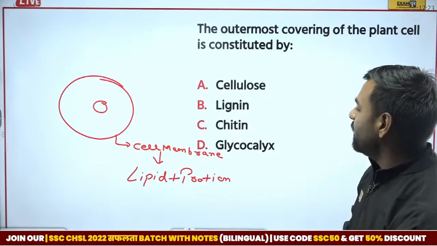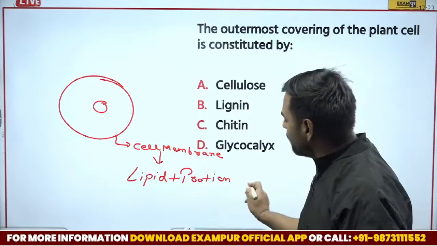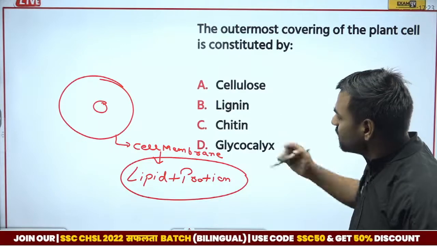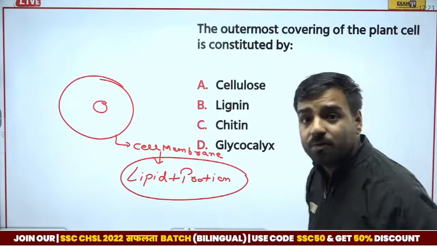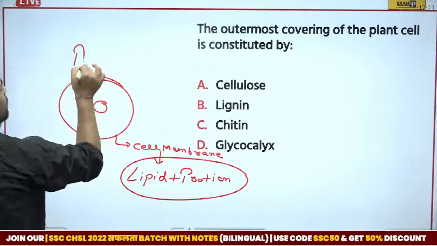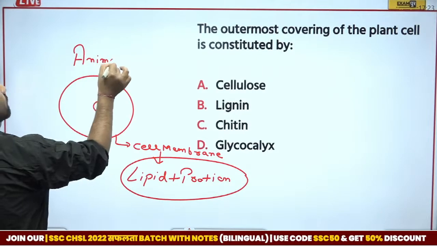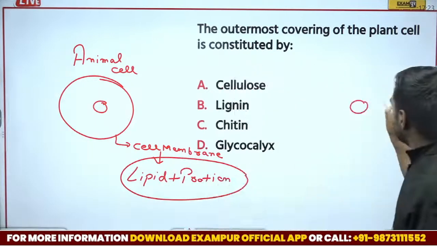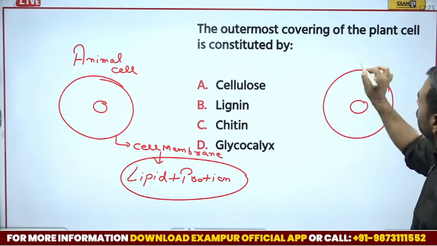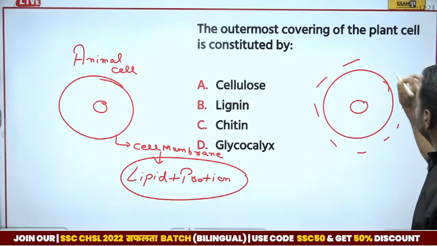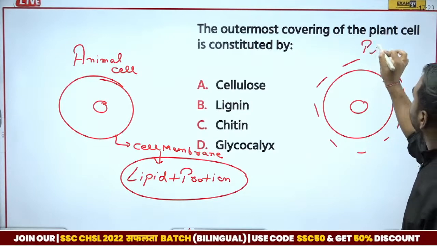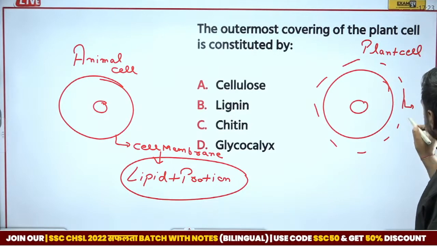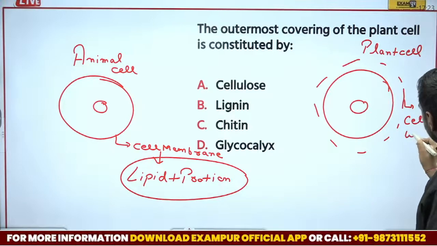Okay, let's get back to a point. What I was talking about? I was talking about cell membrane, and here it is lipids and proteins. Now you must be wondering, sir, there are no such options. Yes, there are no such options. Why? Because this is actually your animal cell. Now, when I talk about a plant cell, so on the plant cell, apart from this layer, one more layer will be there. And this layer in the plant cell is known as what? This is known as cell wall.